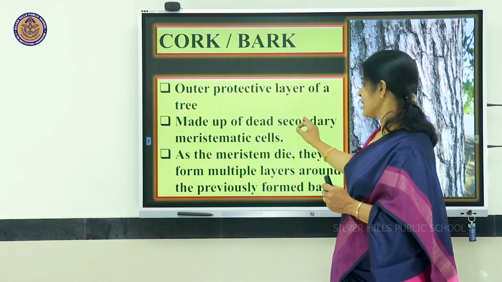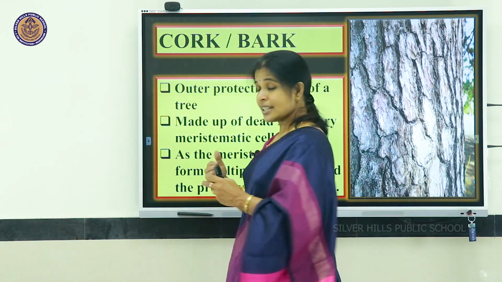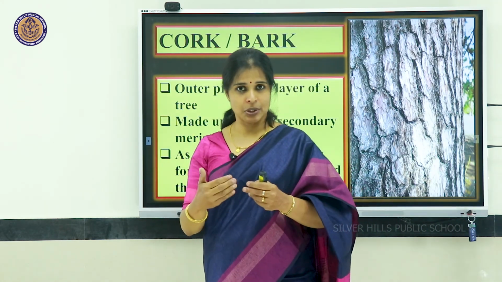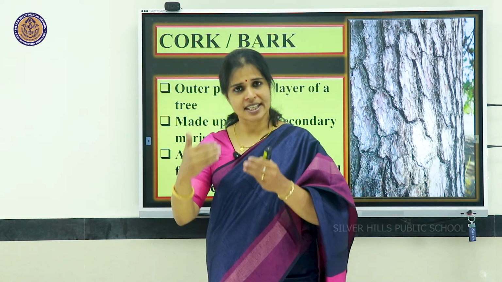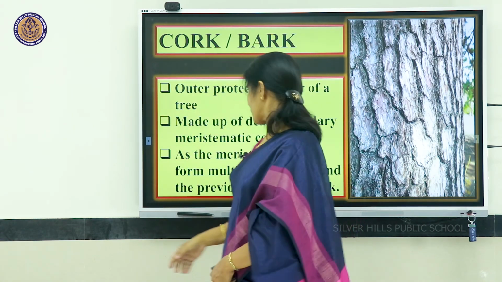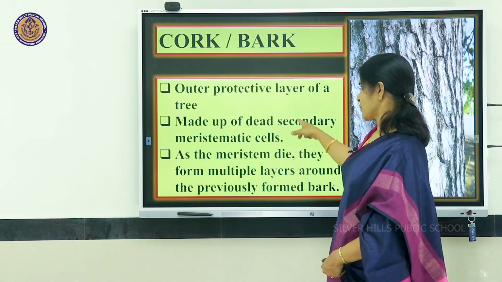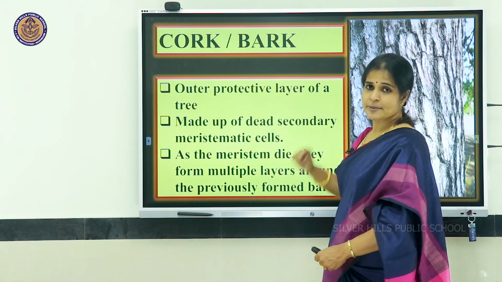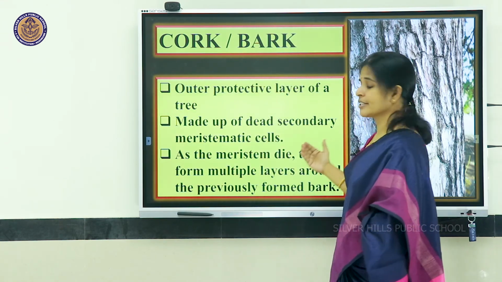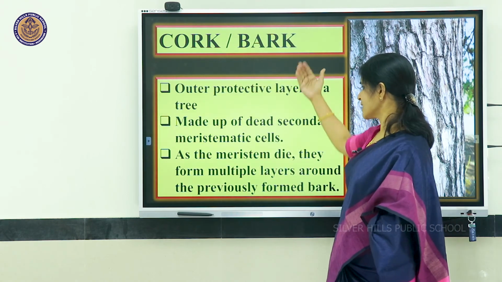It is mainly made up of dead secondary meristematic cells. When the cells are dividing continuously, older cells are getting deposited. When these older cells get deposited, it is a dead cell deposition. This deposit, which we call bark, forms into many layers, and the outermost part we call the bark.